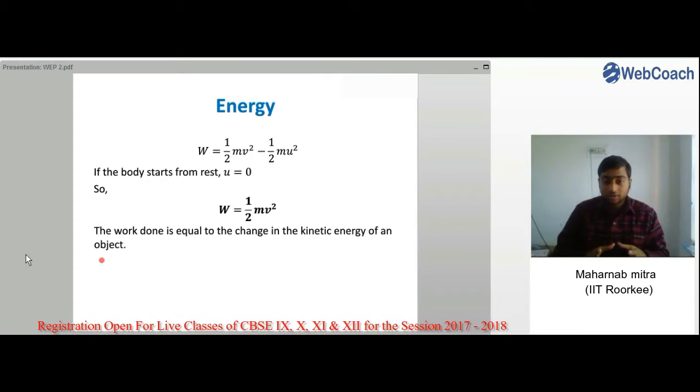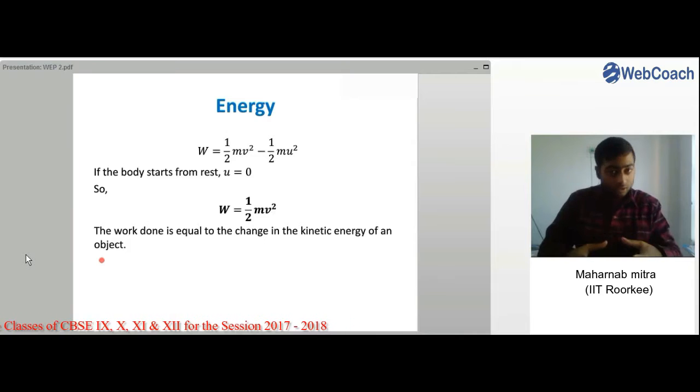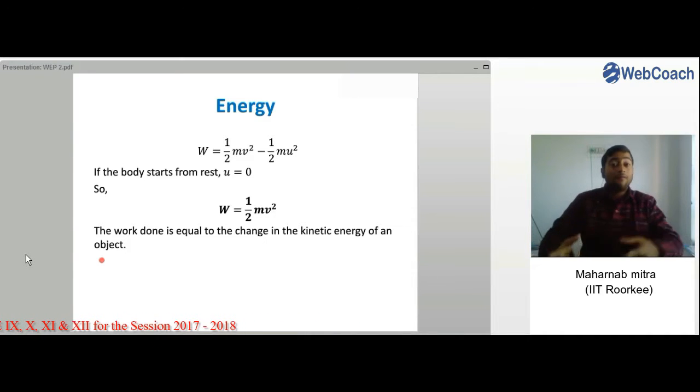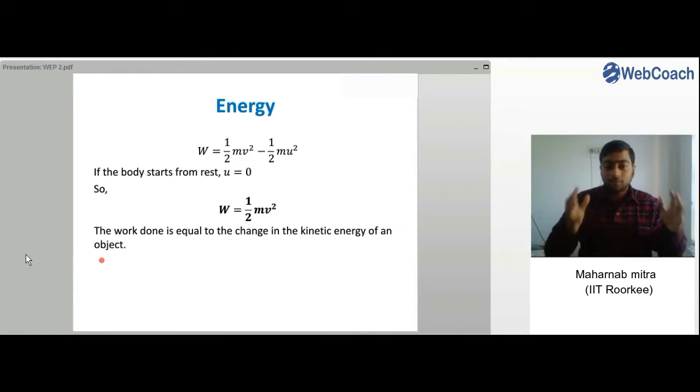right? Initially the object was at zero velocity, or it was at rest, or its kinetic energy was zero, right? And finally the energy it has is half mv square, and this change in energy had been caused by the work done on it. So this is actually the kinetic energy of the body, right? Initial kinetic energy must be zero, and final kinetic energy, which is actually the entire energy of the body, is half mv square.